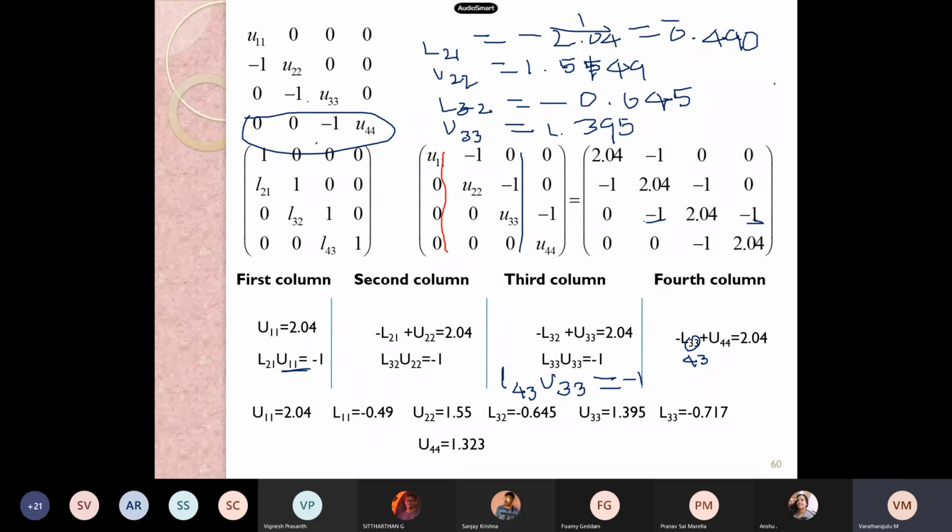What would be the L43? That is minus 1 divided by 1.395. What is our L43? Minus 0.716. There is no L33.